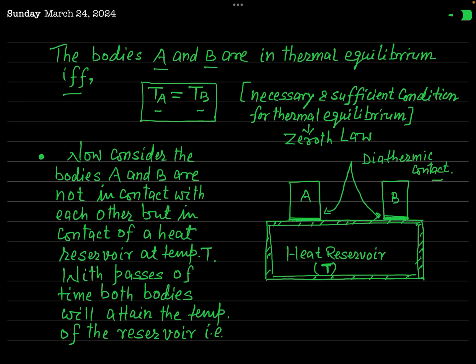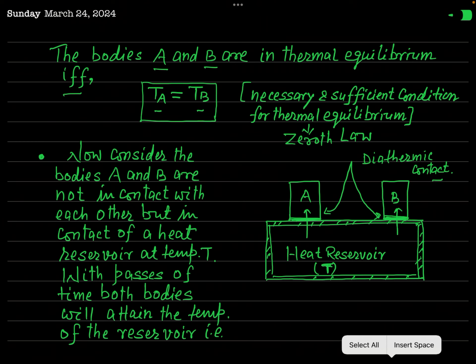It means heat energy may flow from the heat reservoir to body A and to body B. So if the bodies A and B are at different temperatures, and their temperatures are also different from the temperature of the heat reservoir, then what will happen? Since the heat reservoir is at a higher temperature, heat energy will flow from the heat reservoir to the bodies.